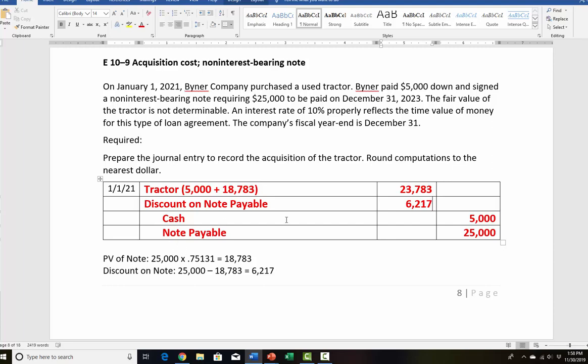Remember, the discount represents future interest. So when you're all done, go back, add up your debits and credits, and make sure they're both equal. In this case, they're both equal to $30,000, and you're all set. Okay, so that's the end of acquiring assets without any cash or with a small amount of cash. I hope you find that helpful in your studies.